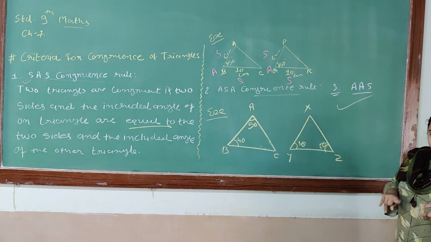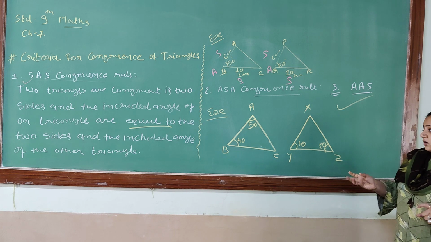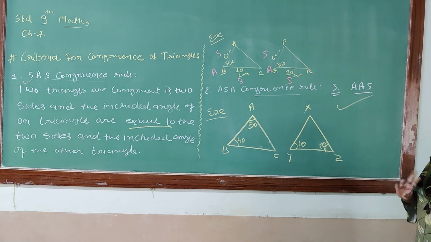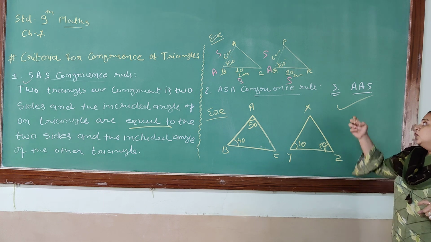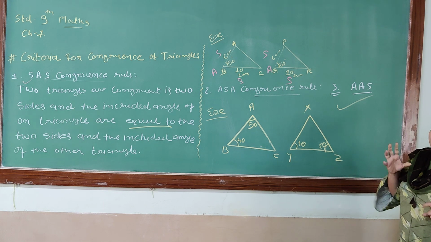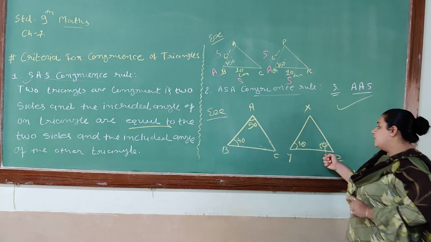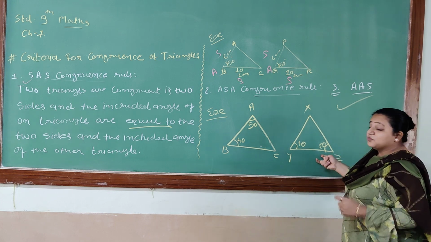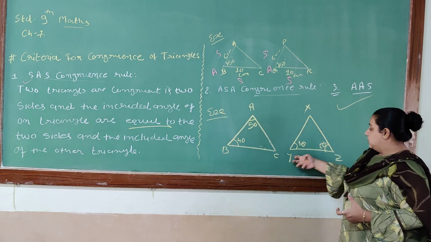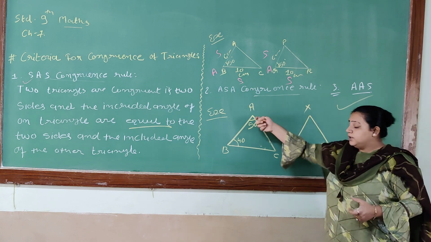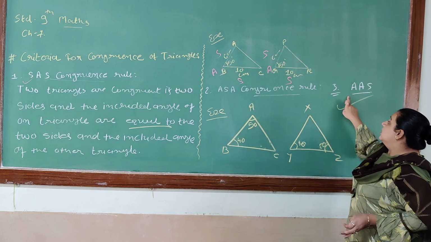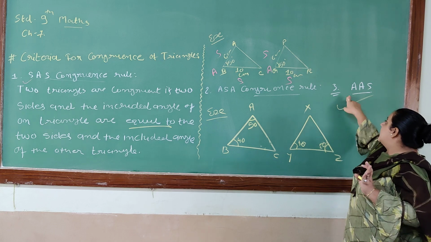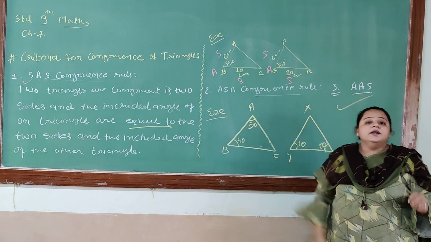In short, direction is not a matter. The matter is congruency between the sides and angles. According to the place where it is situated, we will decide which side and which angles are congruent. So here it is a 50 and here it is a 40, so the included side can be this also. And if the angles here are 50 and 40, then the included side will be this. But the condition must be satisfied, that is angle, side.